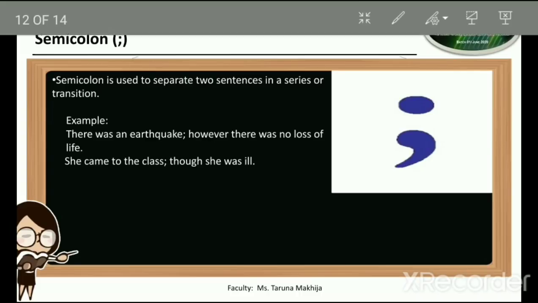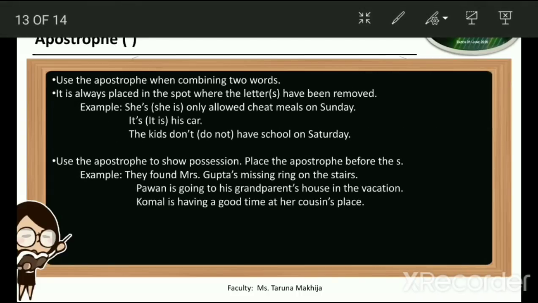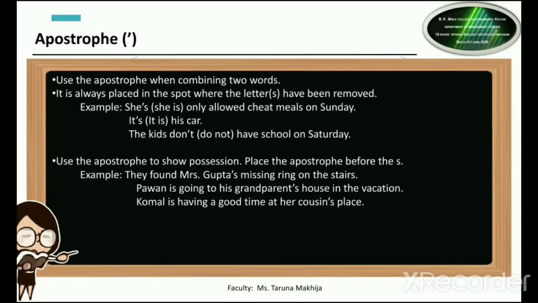After the semicolon, we have apostrophe. Now when is the apostrophe used? Use the apostrophe when combining two words. So if we have to combine two words, we use apostrophe. Let us see how do we do that. It is always placed in the spot where the letter S has been removed, or where the letter or letters have been removed.